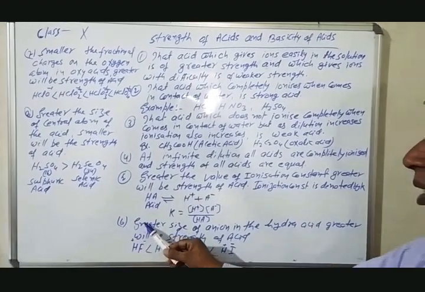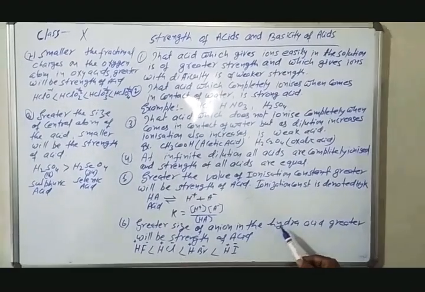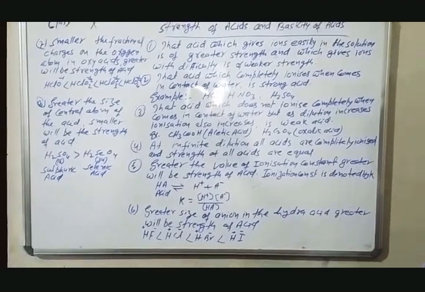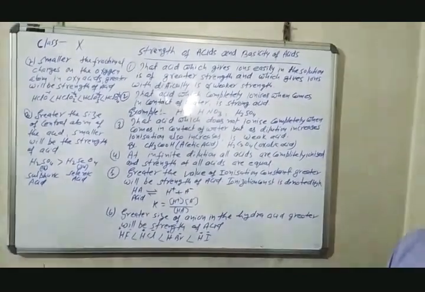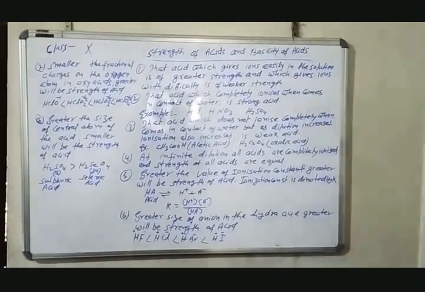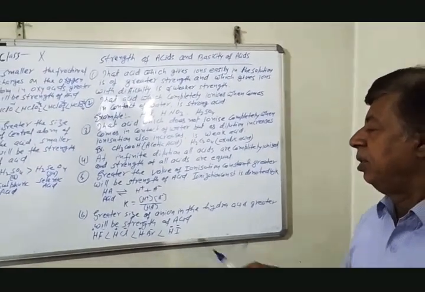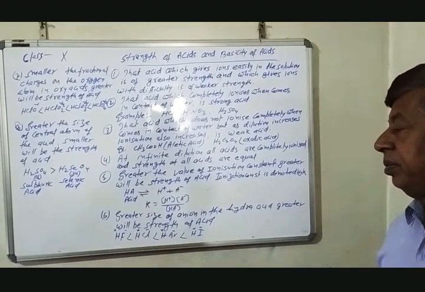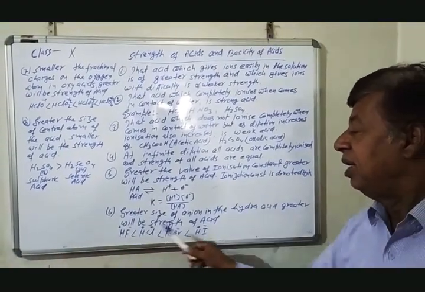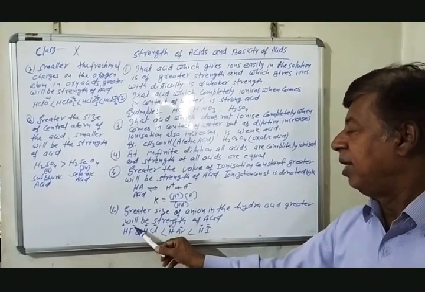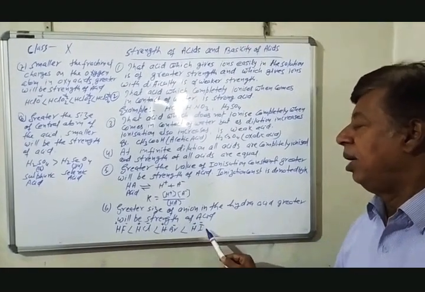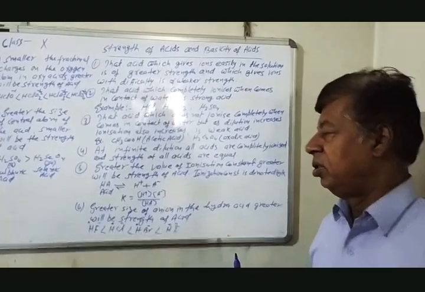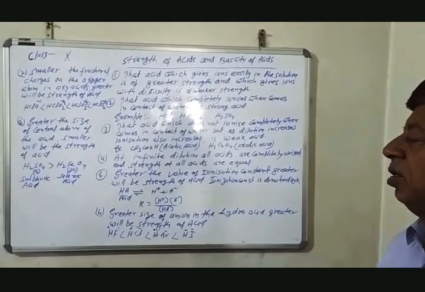Next, greater the size of anion in the hydroacids, greater will be the strength of acid. Hydroacid means that acid in which hydrogen is present, as HF, HCl, HBr, HI. In these acids, anions are fluoride ion, chloride ion, bromide ion, and iodide ion. Hydrogen ion is common in all acids. So these are the halogen acids or hydroacids.